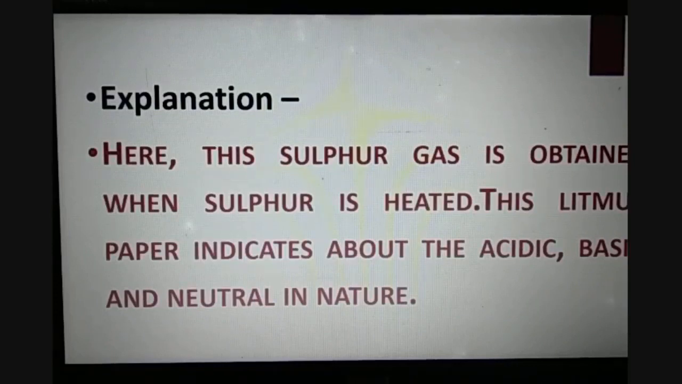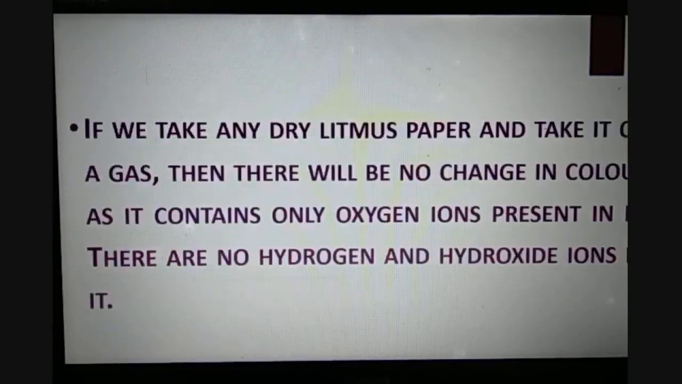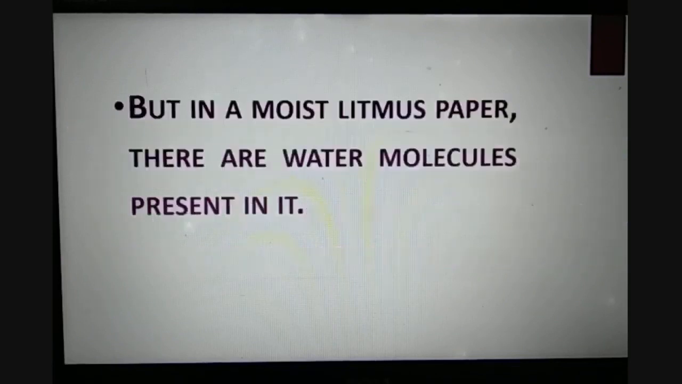Here sulfur dioxide gas is obtained when sulfur is heated. So litmus paper indicates the acidic, basic or neutral nature of a substance. If we take any dry litmus paper and hold it in the gas, there will be no change in color, as it contains only oxygen in it. There are no hydrogen or hydroxide ions in it, so that is why there is no change in color.